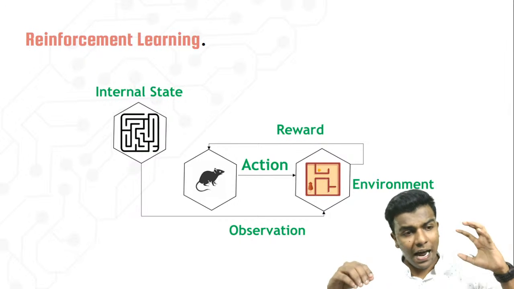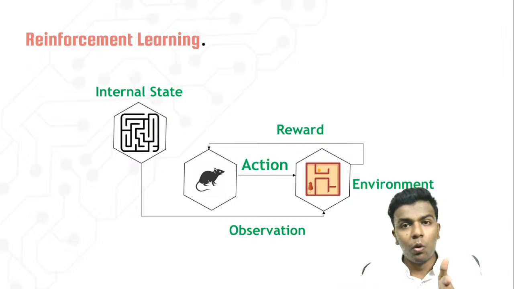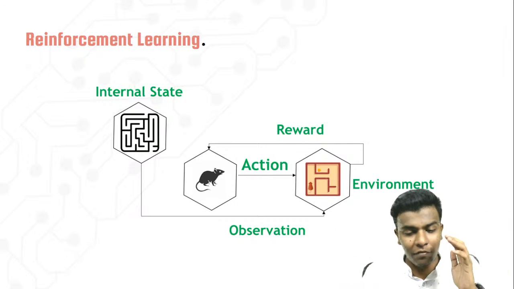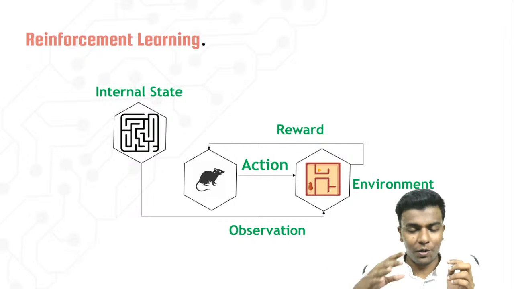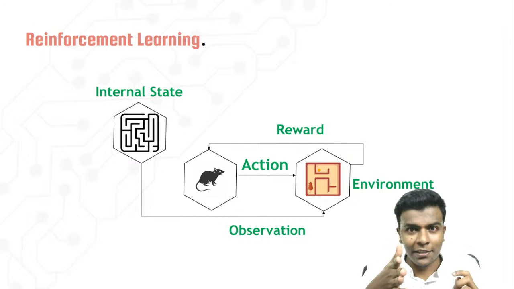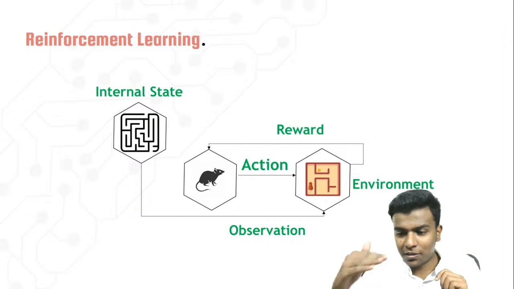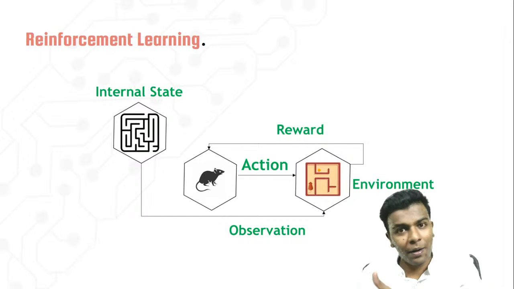So the rat will observe the environment and move, and it may get trapped, or it may get blocked in the road, but it will learn the lesson. That's the main thing, guys, the keyword: it will learn the lesson. I should not go into the trap. Then it will again get a reward by overcoming the trap.